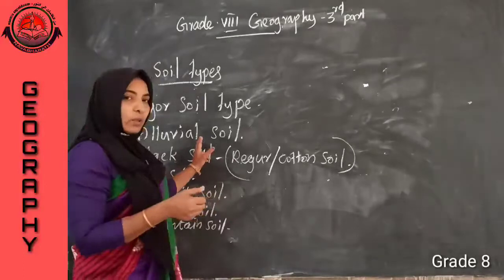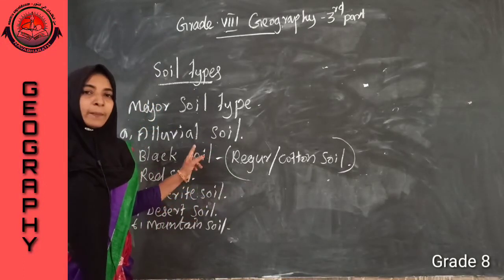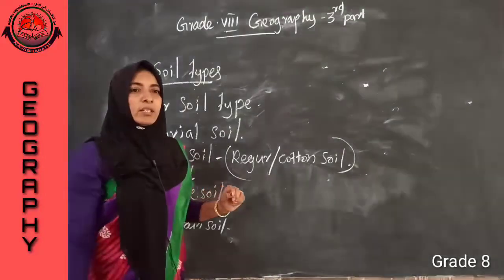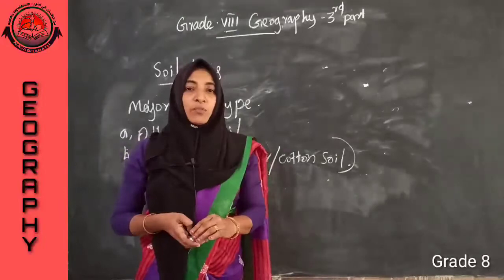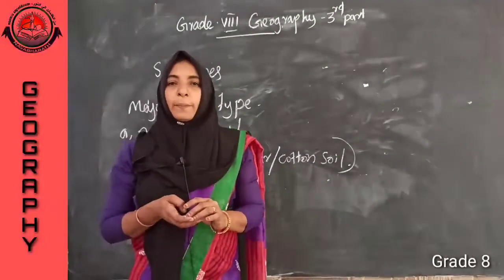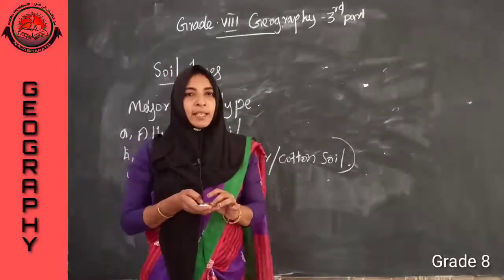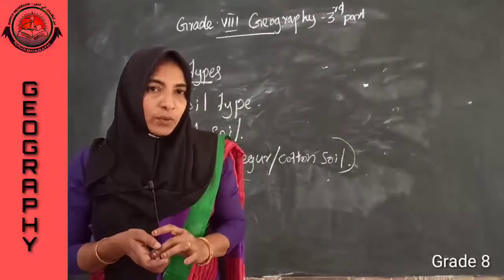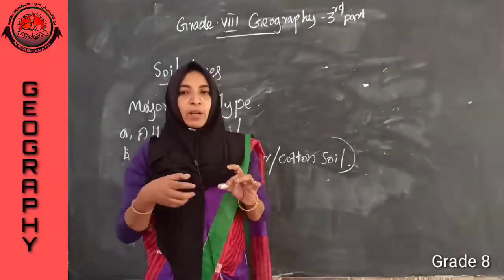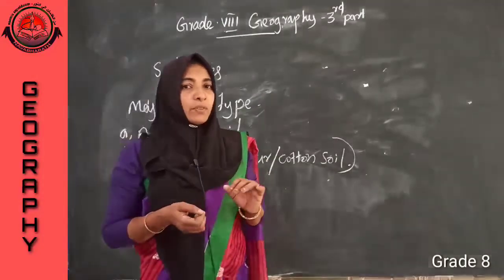First one, alluvial soil. What is the peculiarity of alluvial soil? It is very fertile soil, suitable for cultivation of any type of crops. Where can we find alluvial soil? In the northern plains of India. Alluvial soil is made up of silt.